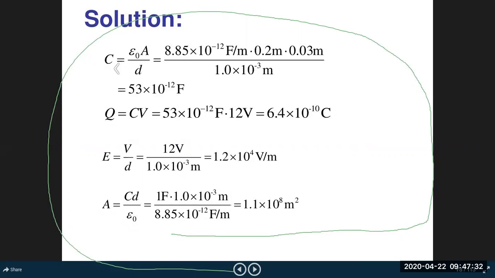Okay, this is the formula for capacitance. This is the formula for charge stored. This is the formula for electric field. And this is the formula for the area of the plate.